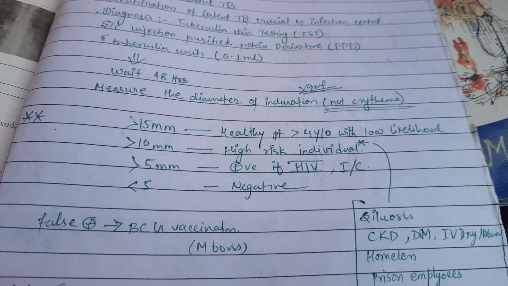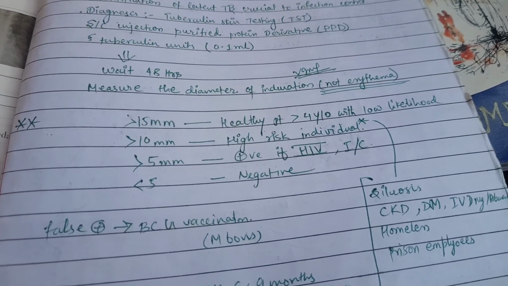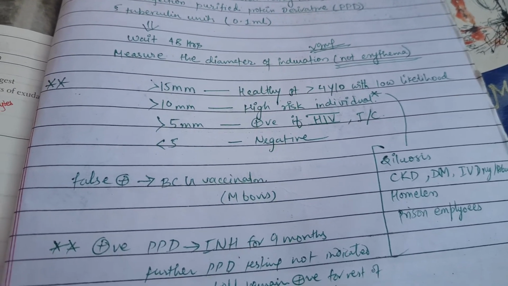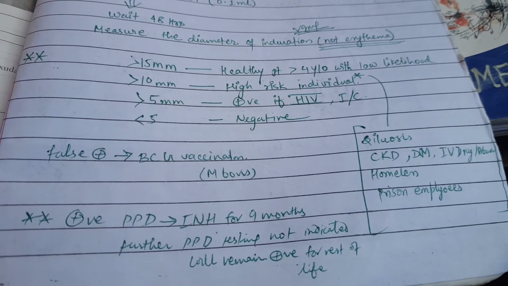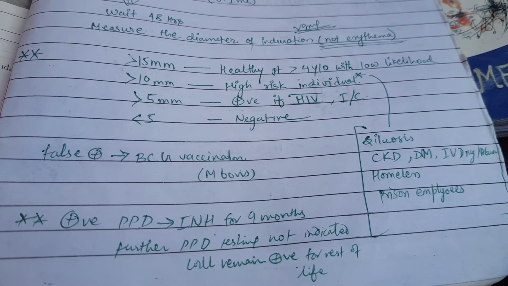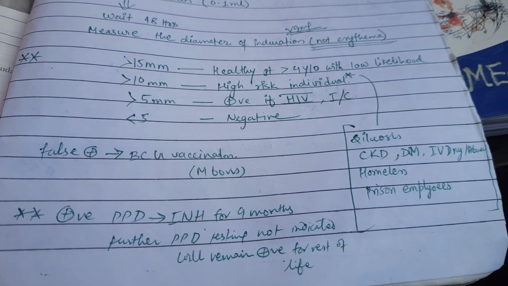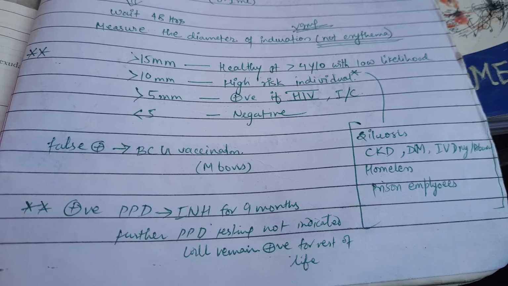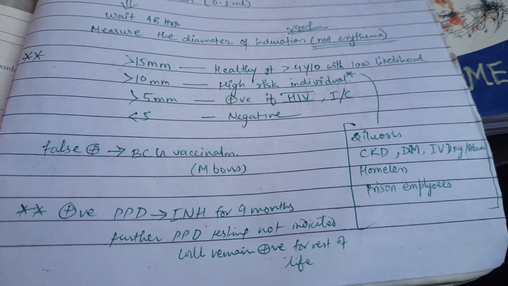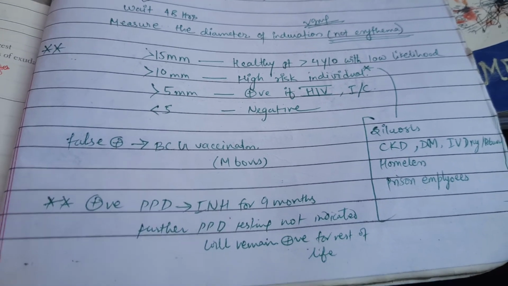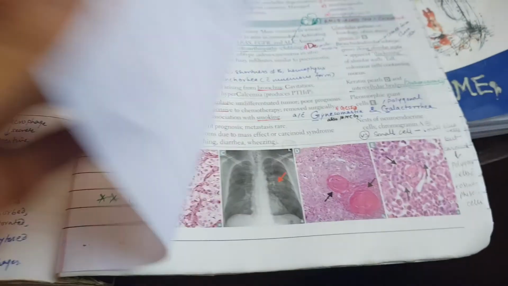False positive PPD tests can occur with the BCG vaccine or atypical mycobacteria. With a positive PPD, you have to give isoniazid for 9 months, and further PPD testing is not indicated because it will remain positive for the rest of his life. So this was all that you need to know about the diagnosis of latent TB.